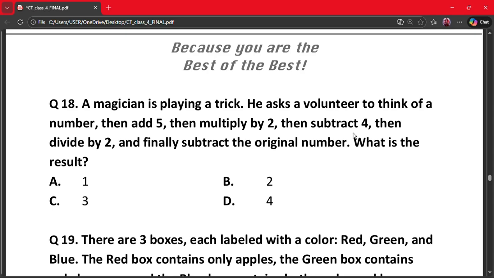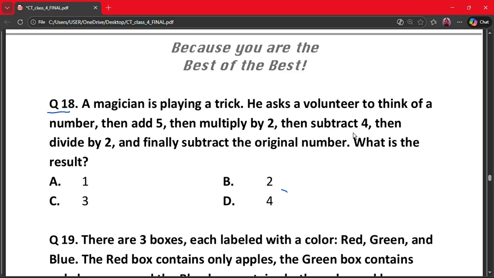Moving on to the next question, that is question number 18. A magician is playing a trick. He asks a volunteer to think of a number, then add 5, then multiply by 2, then subtract 4, then divide by 2, and finally subtract the original number. What is the result? A. 1, B. 2, C. 3 and D. 4.